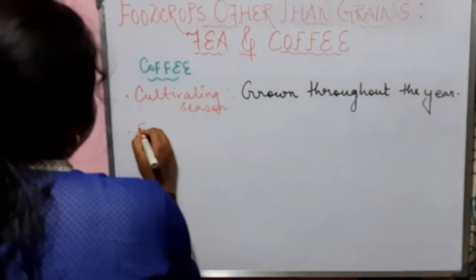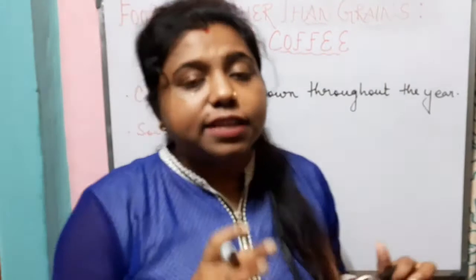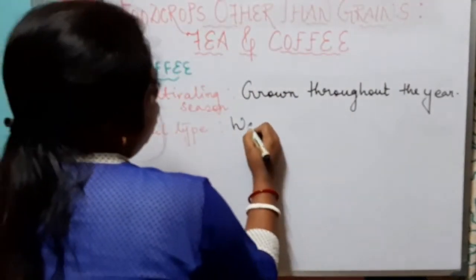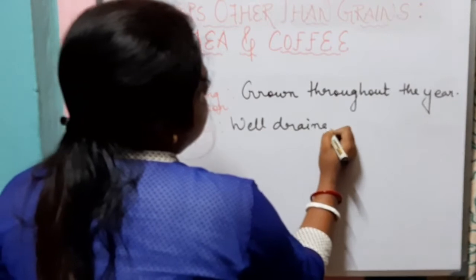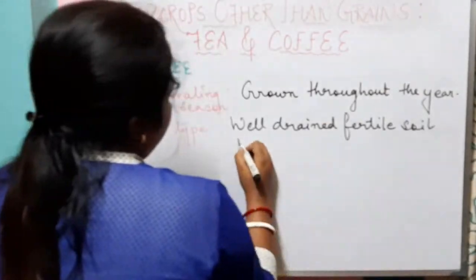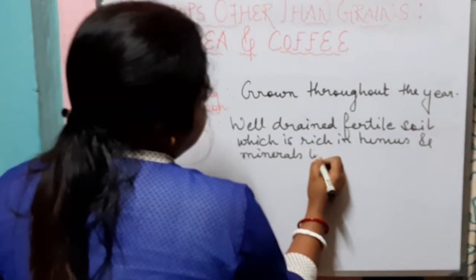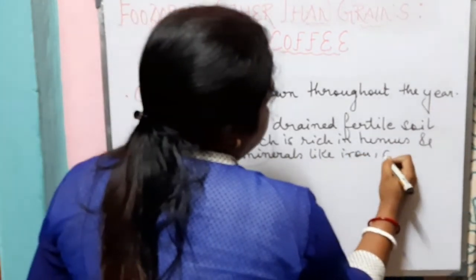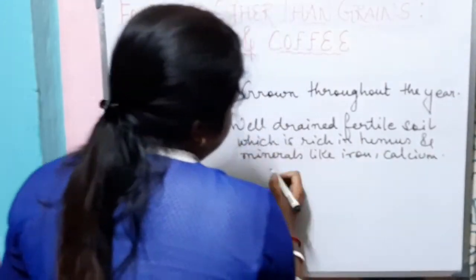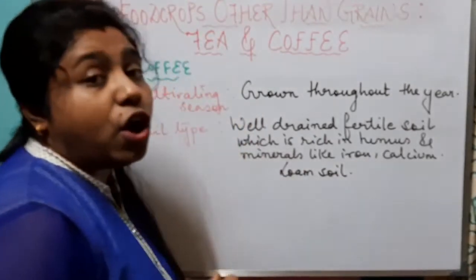Let us know which type of soil is preferred for the growth of coffee. The type of soil required for the growth of coffee is well-drained, fertile soil which is rich in humus and minerals like iron and calcium. The loam soil is best suited for the growth of coffee.